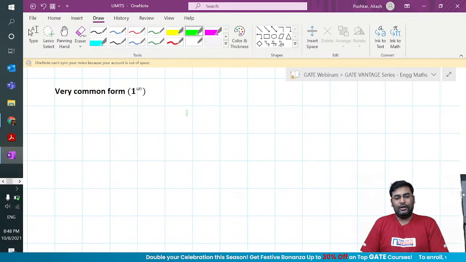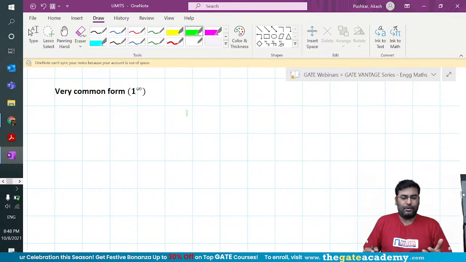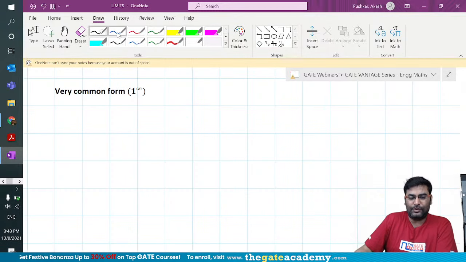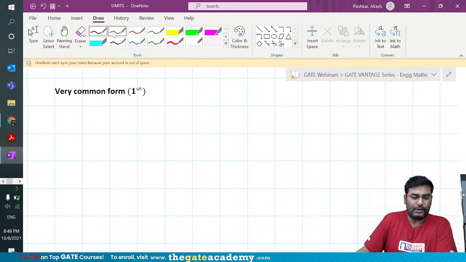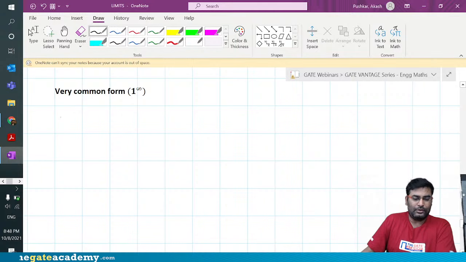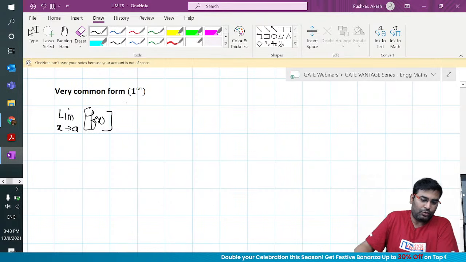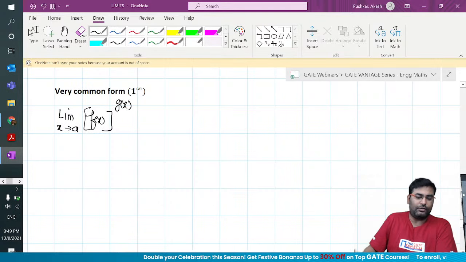Now the 1 to the power infinity form is a very, very famous and common form, and I'll show how to tackle it. I'm going to share a detailed equation to highlight it, which you can take as a result. Let's say the limit as x tends to a of f of x to the power g of x.